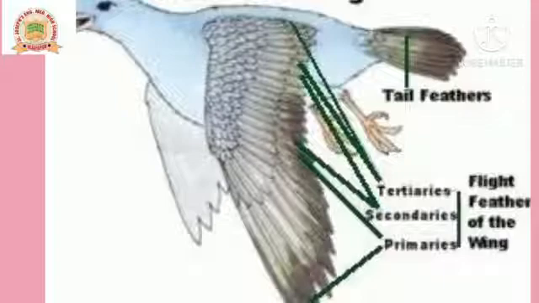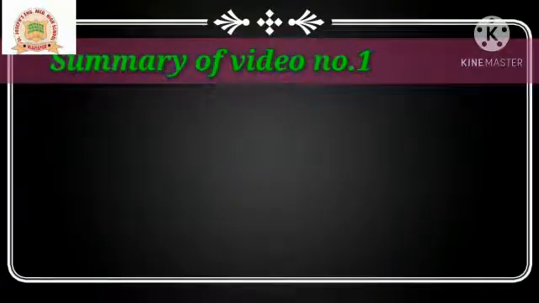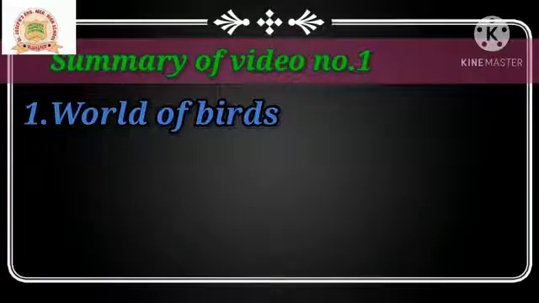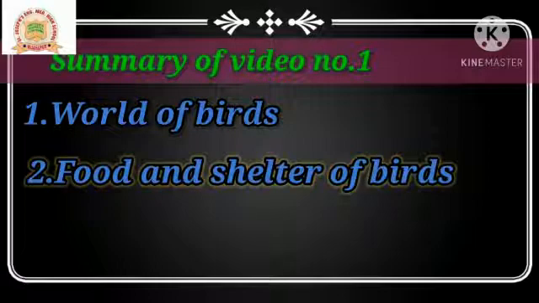So up to here, children, what did we discuss? I will tell you in this summary of video number 1. First, the world of birds. Some birds are very beautiful, some have a very sweet sound, and they make our world truly fascinating. Then we learned about the food, shelter and lifespan of birds. Some birds are herbivorous, some are carnivorous, and some are omnivorous. Some eat only fruits and vegetables, some eat small insects, and some eat both.